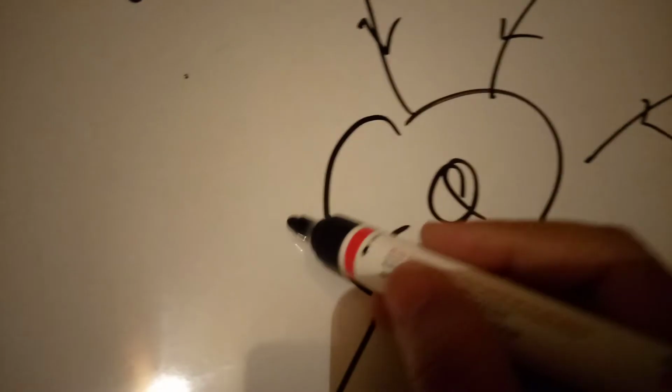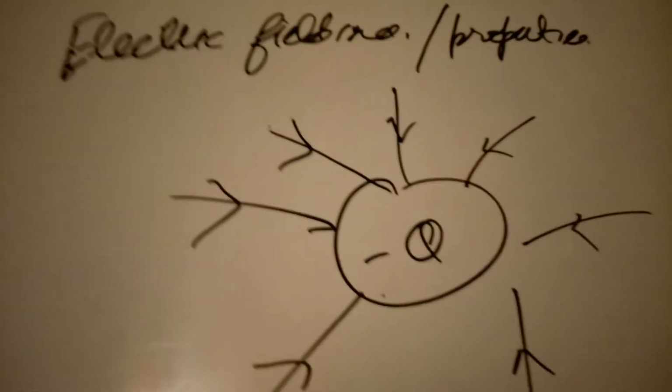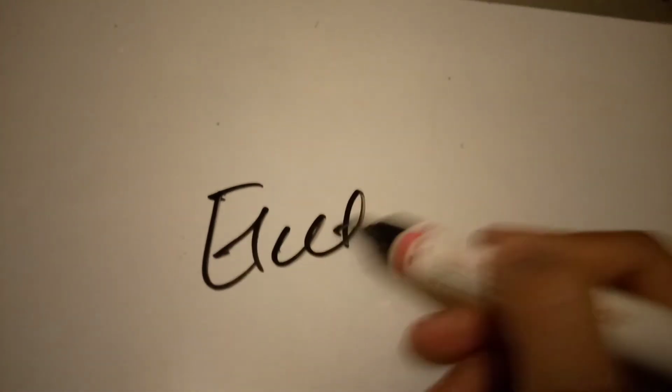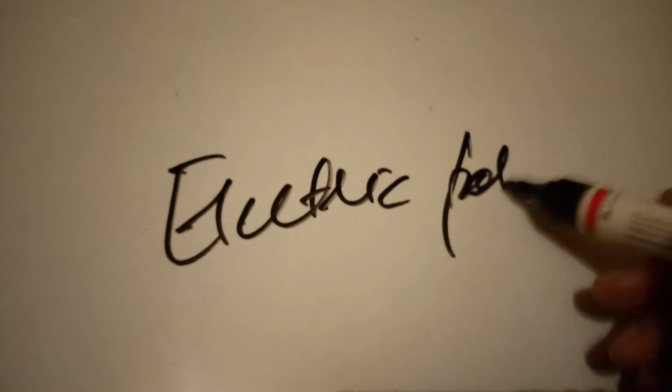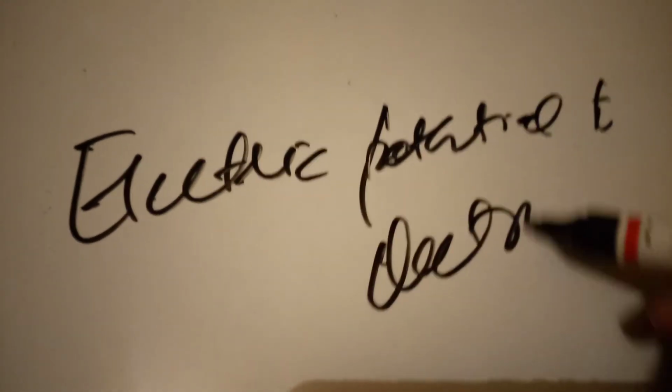This is the charge Q and this is the diagram of electric field lines. Now we have to study ahead. Now I would like to explain electric potential and electric potential difference.